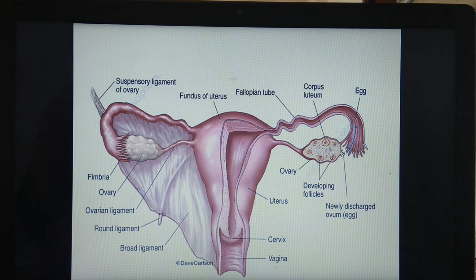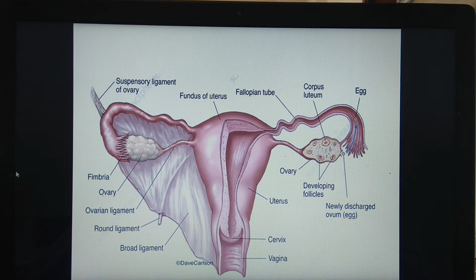So now if the activated ovum is present here, if the egg is present here, and the sperms from the tract come to the ampulla region, fertilization will take place in the region of the ampulla. So this is the first event, that is, movement of sperm towards the egg. What is the second event? It is entry of sperm into the egg.